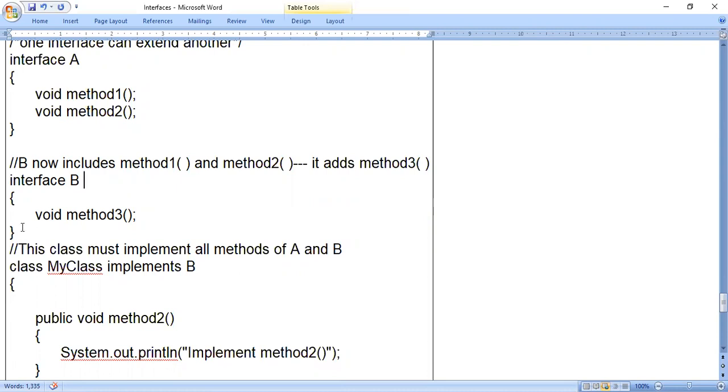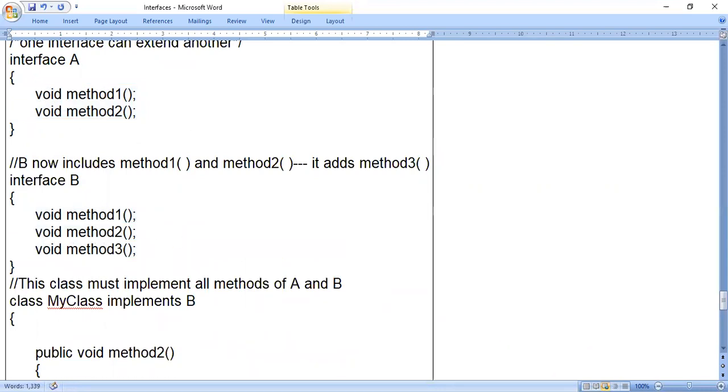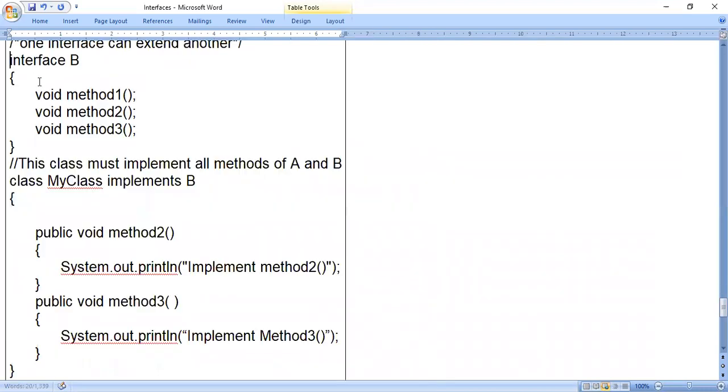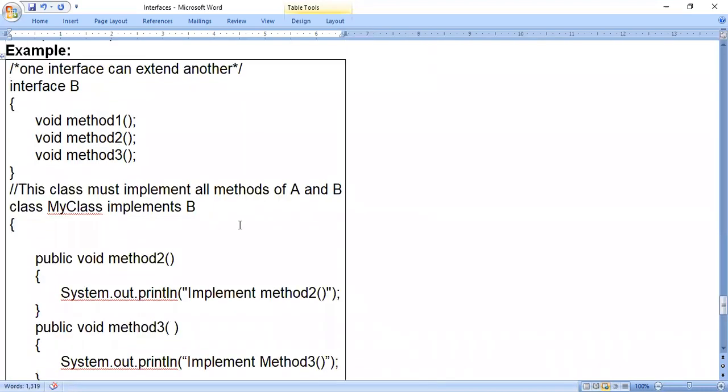The meaning of that is, let us consider two different interfaces, interface A and interface B. I will write method 1, method 2 and method 3 directly here. So not the inheritance concept, just one interface. For the time being, we will consider it like this.